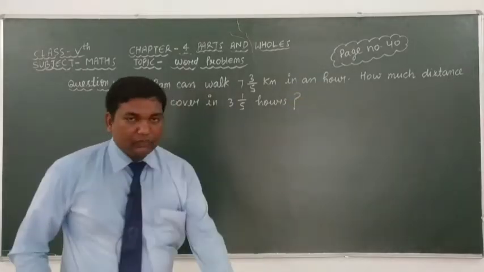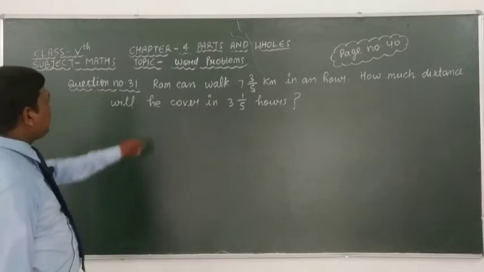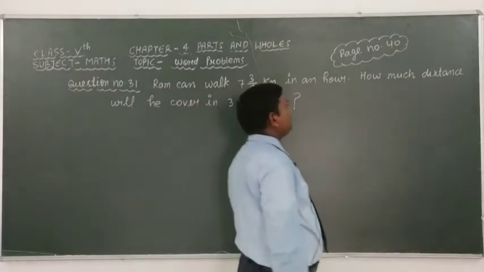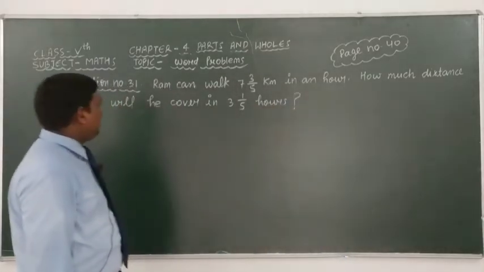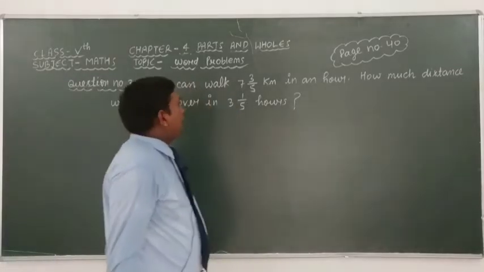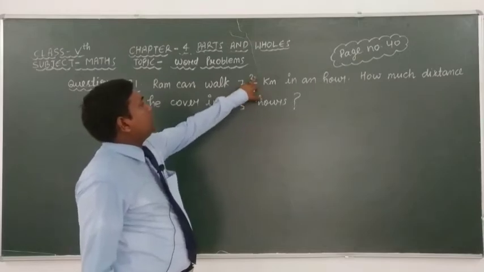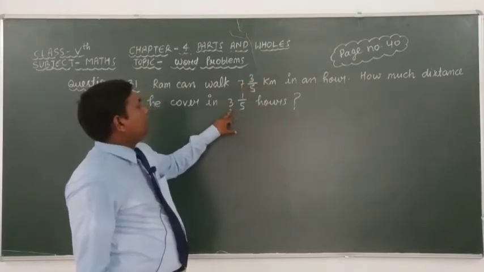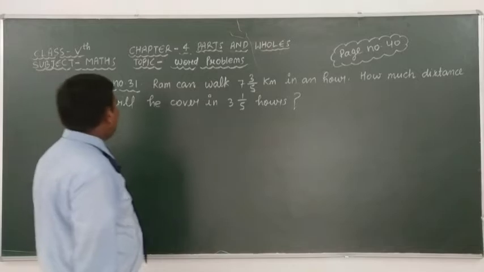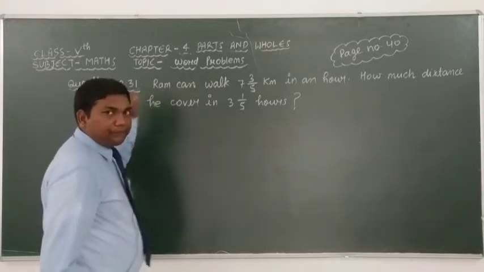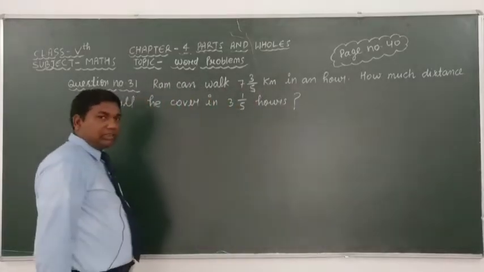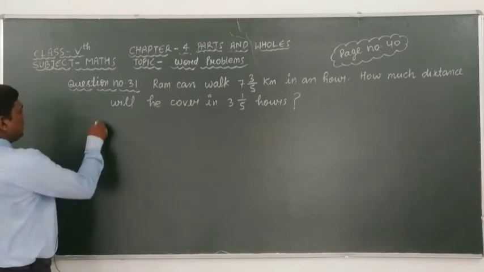Okay students, look here carefully. In this question it is given that Ram can walk 7 mixed 3/5 kilometer in an hour. How much distance will he cover in 3 mixed 1/5 hours? Dear students, if we multiply 7 mixed 3/5 kilometer by 3 mixed 1/5 hour, then we get the total distance covered by Ram. So now let's start the solution of question number 31.